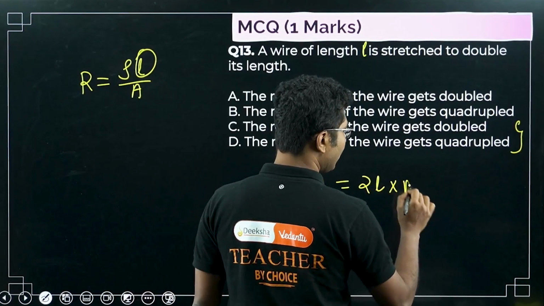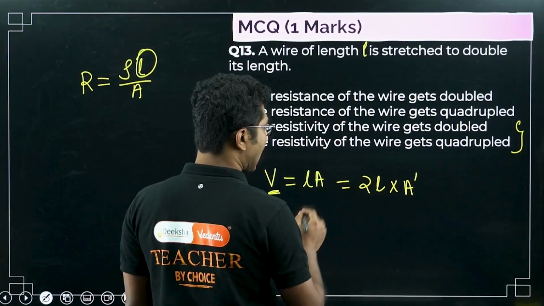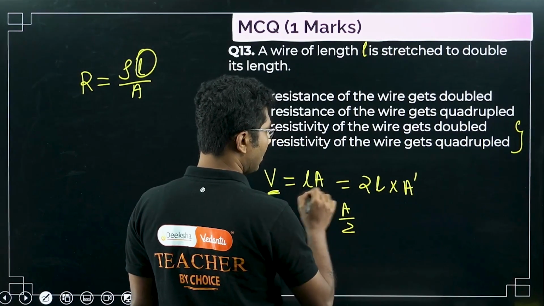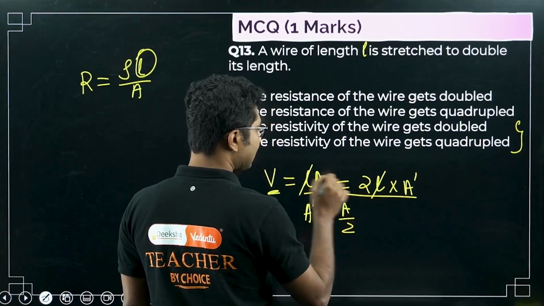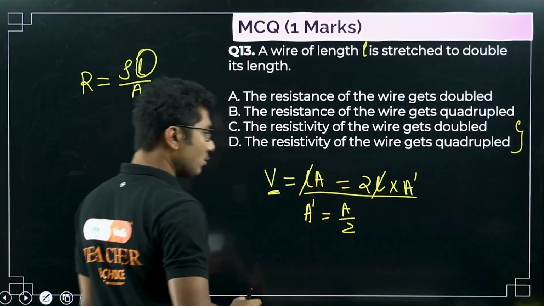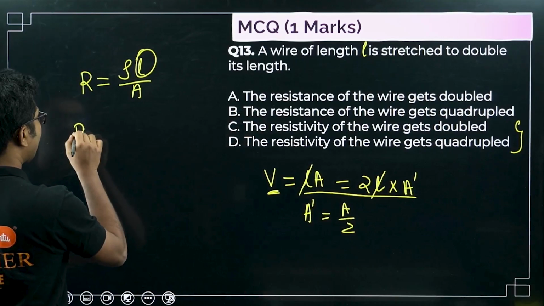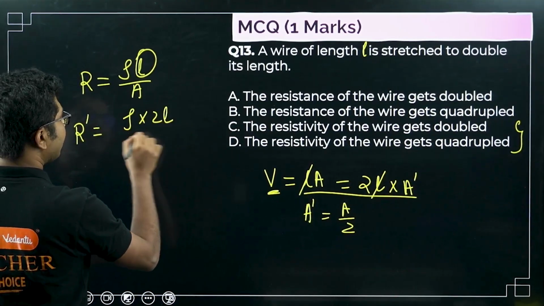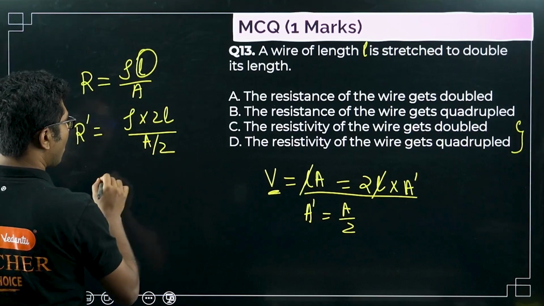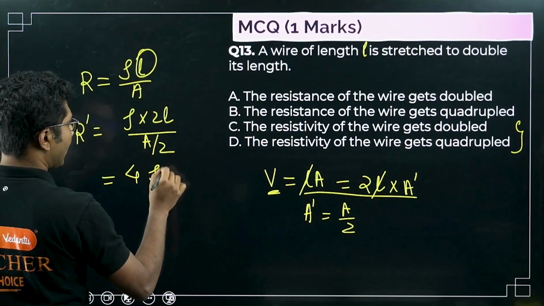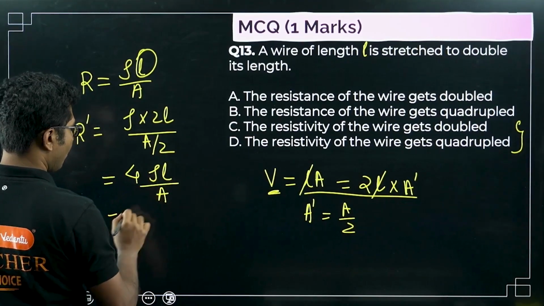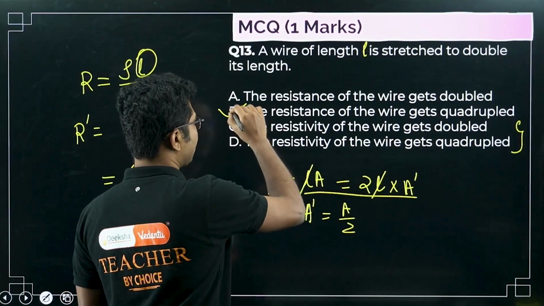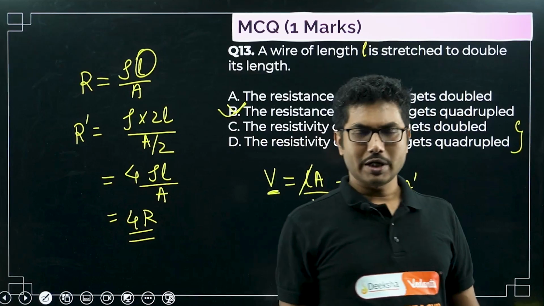Now suppose the new area is A dash. You can calculate A dash to be A by 2. If you compare these two, L cancels, so A dash equals A by 2. If you put the new resistance value, new resistance will be rho times 2L divided by A by 2, or 4 rho L by A, or 4R. So resistance becomes quadrupled, or 4 times. Quadruple means 4 times.